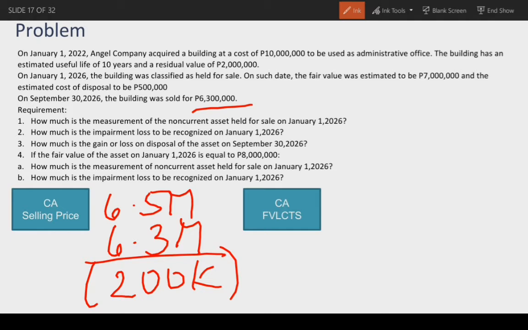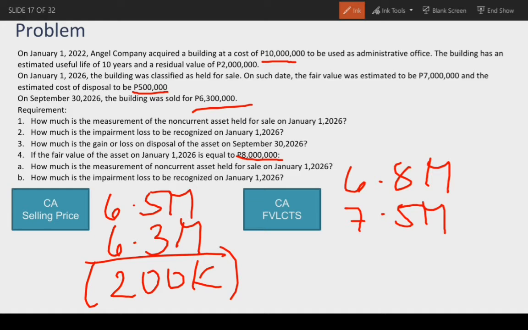Requirement number 4, if the fair value of the asset on January 1, 2026 is equal to 8 million, how much is the measurement of non-current asset held for sale on January 1, 2026? So, ang fair value daw ay 8 million and then ang estimated cost of disposal ay nanatiling 500. So, ang fair value less cost to sell ay 7.5 million and then yung carrying amount, yung cost minus accumulated depreciation. So, ang carrying amount ay 6.8 million.